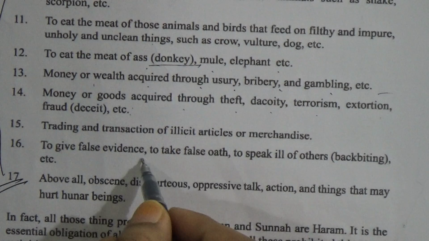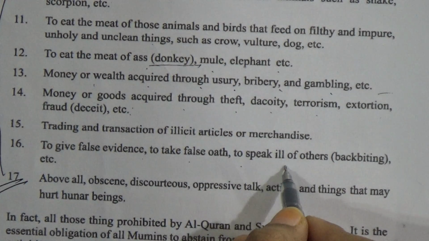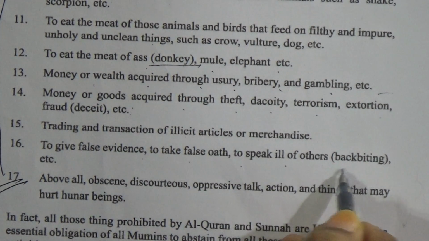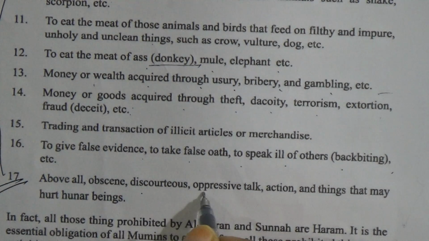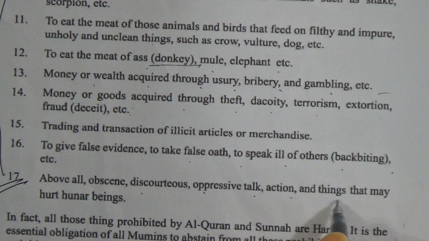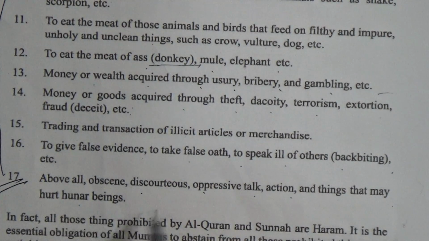To give false evidence, to take a false oath, to speak ill of others, backbiting, it is haram. Above all, Islam discourages oppressive talk, actions, and things that may hurt human beings. So all these things are haram. So you have to memorize this list of 1 to 17 haram things. Thus you can stay away from all these things.